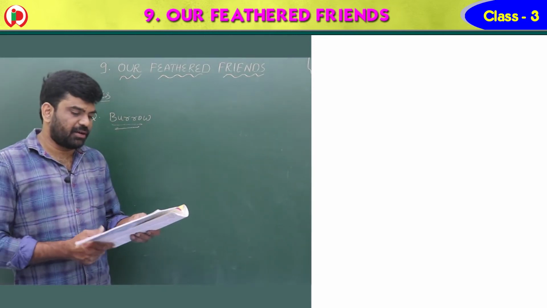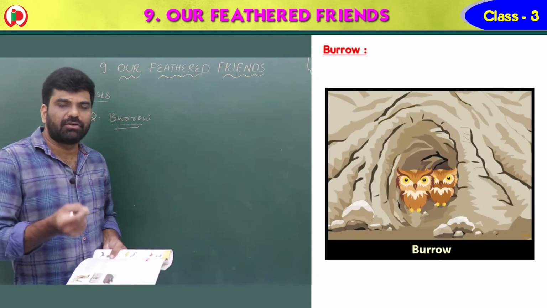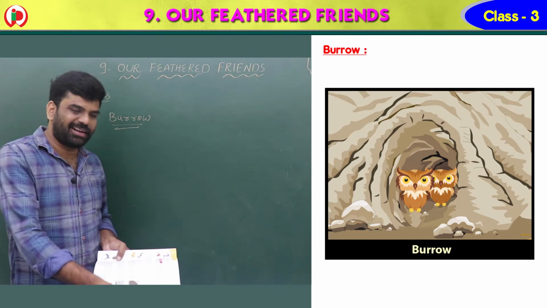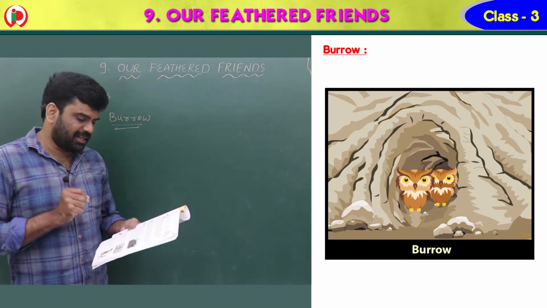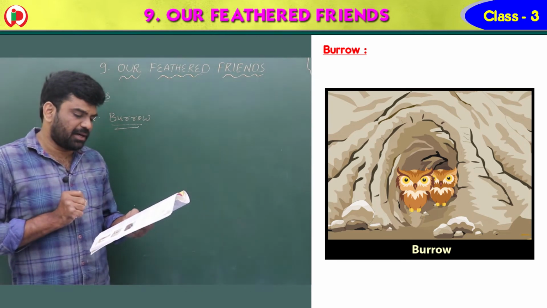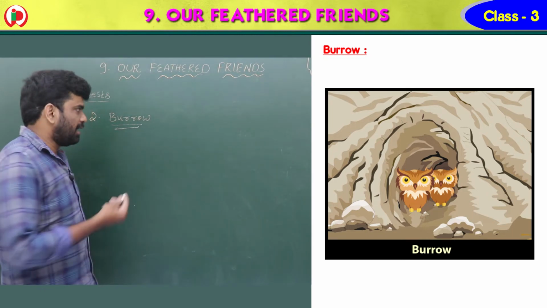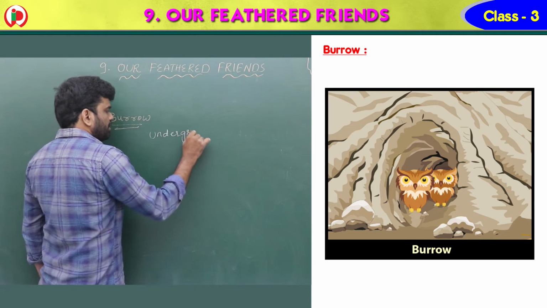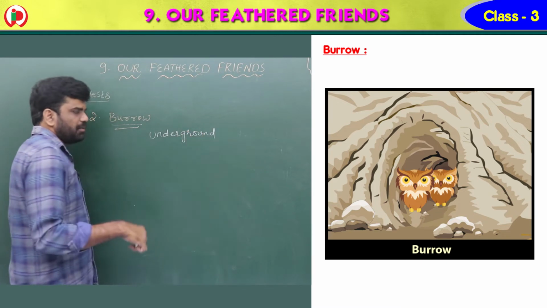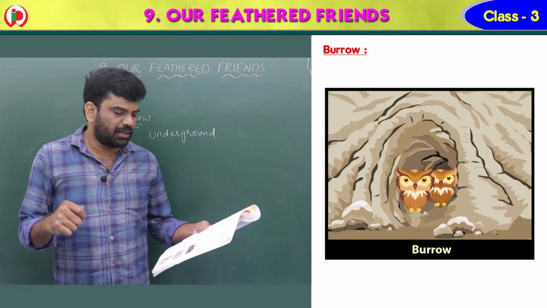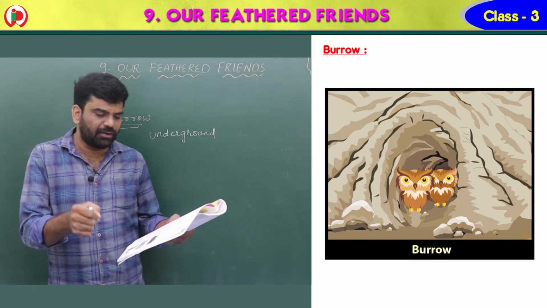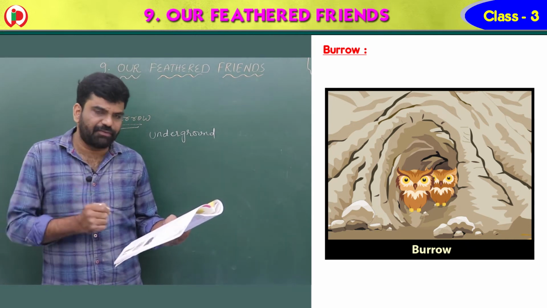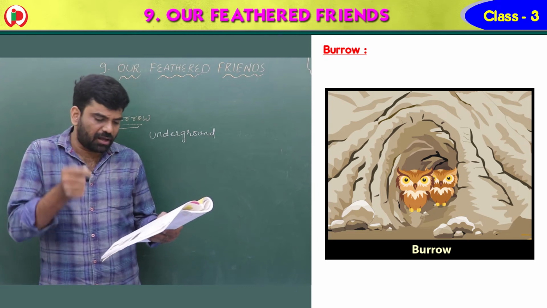See children, second one is burrow. And you know that burrow means under the ground only. Here, it is very interesting. Some birds find comfort in nesting underground. These birds, with the help of the beak, burrow deep down into the cliff, that means a rock or ground.